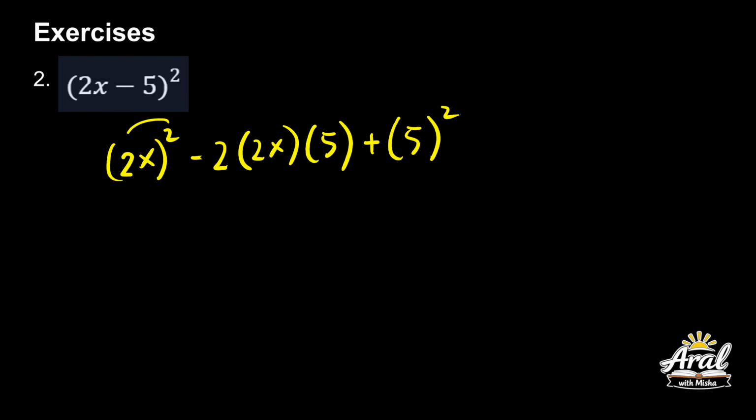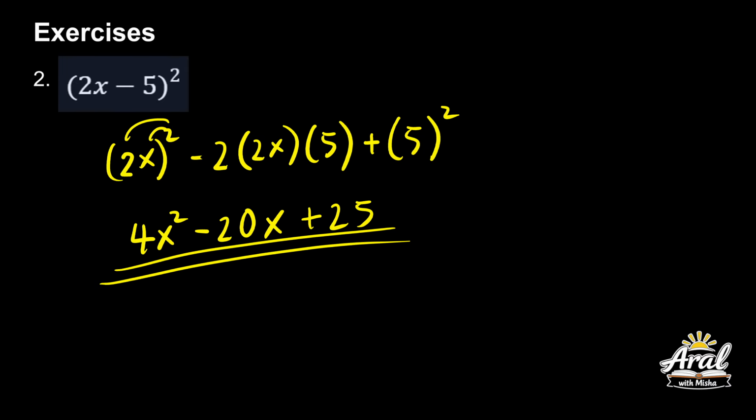So, 2, distributive property ng exponents mo. 2 raised to 2, 2 times 2 is 4, 4x squared, minus 2 times 2 is 4, times 5 is 20, so negative 20x, plus 5 times 5 is 25. So this is your final answer. Okay?